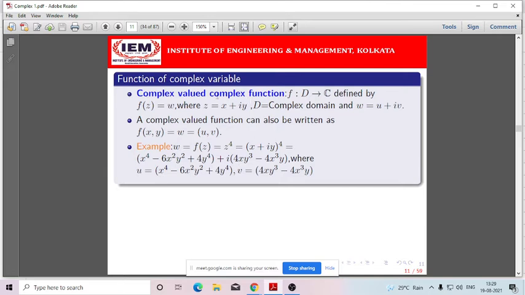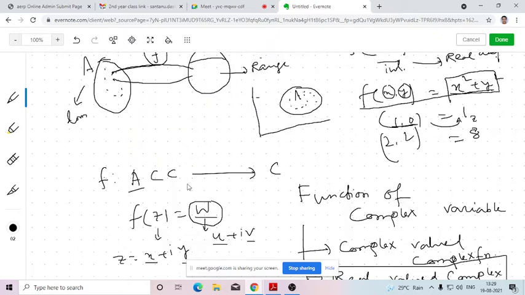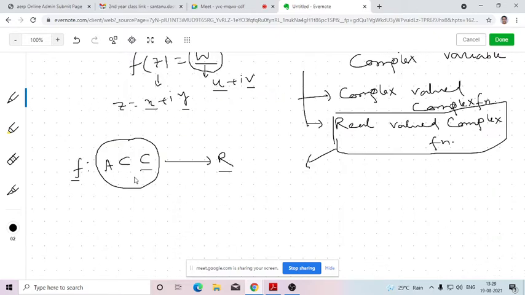So that is called the complex valued complex function. That means inputs are complex numbers, and outputs are also complex numbers. Is that clear? Yes, sir. But here what we are doing, inputs we are considering as complex numbers. That means we are providing the value z as the input, but output by virtue of that function we are getting as a real number.